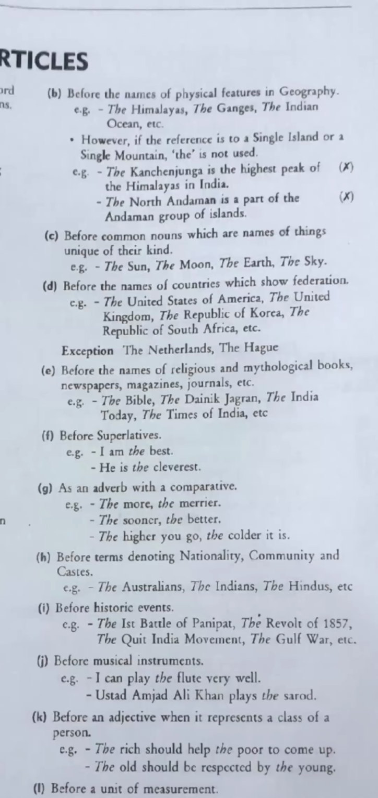Then another example is given there. He is the cleverest. So here cleverest is also a word which comes in the superlative degree. For that purpose, the is used before the cleverest. Then next one, as an adverb which is comparative.